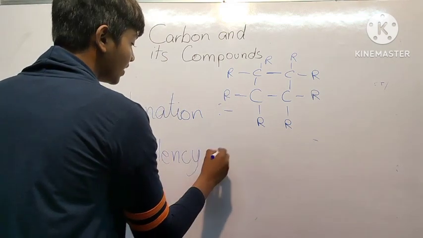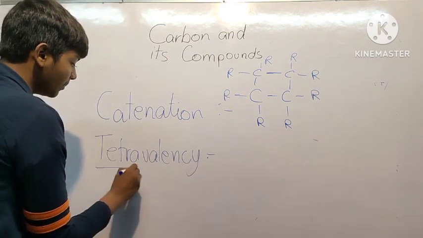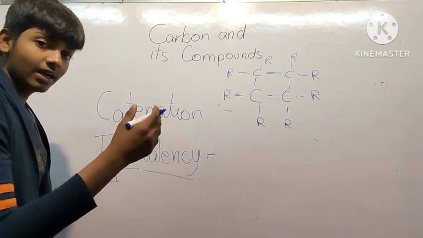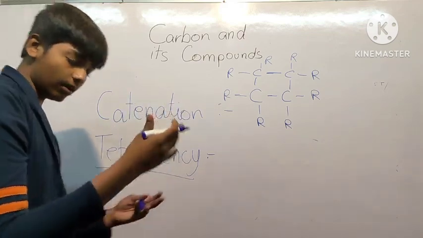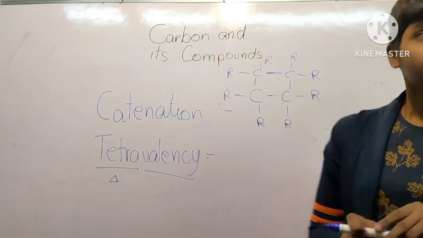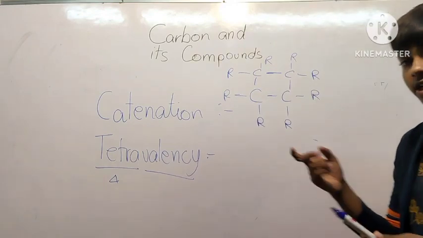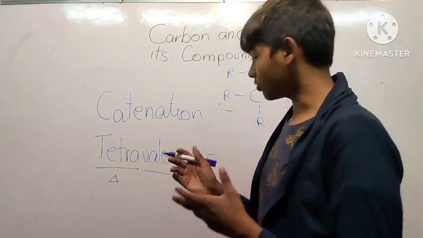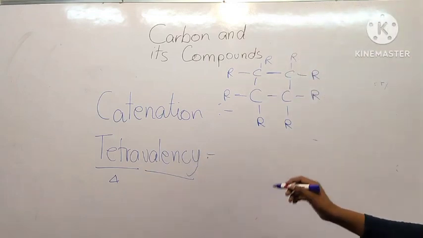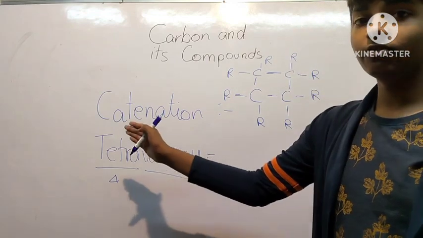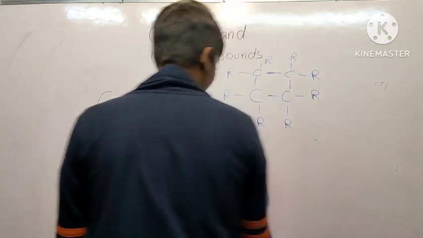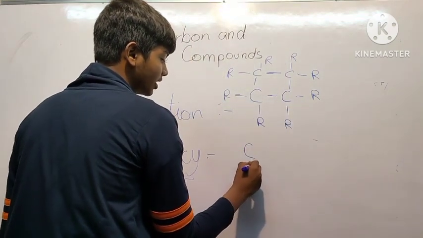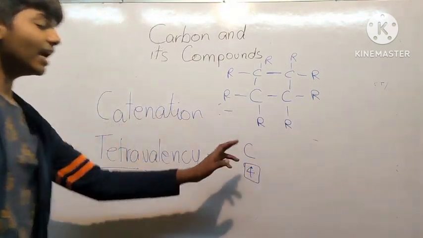And the second property is tetravalency. We know tetra means 4 and valency means the capacity to combine. The valency is the number of electrons required to form the complete octet that we have learned in class 9. So tetravalency means valency 4. Carbon, we know, has 4 electrons in its outermost shell, that is, it has 4 valence electrons, hence its valency is 4.